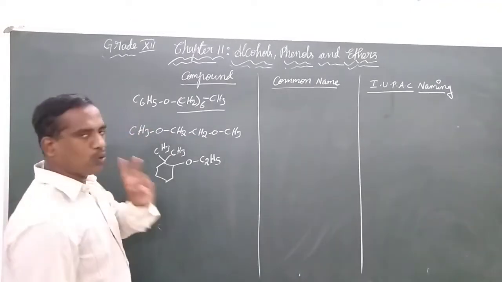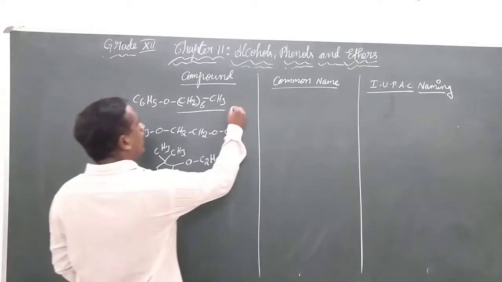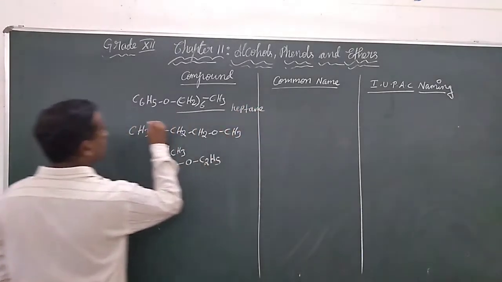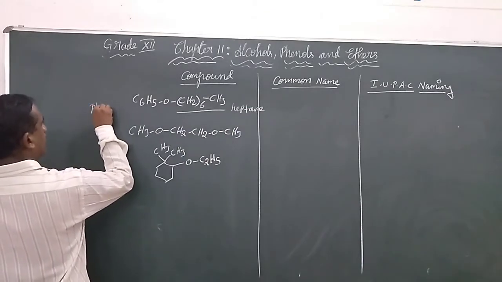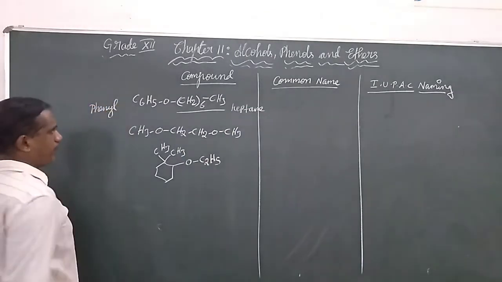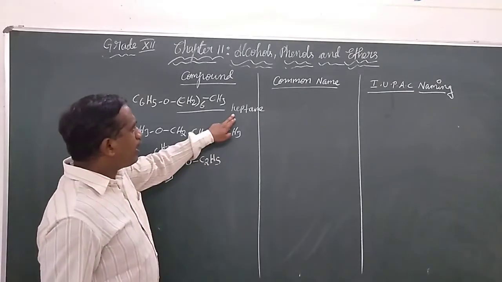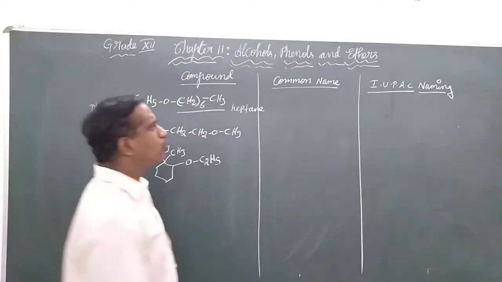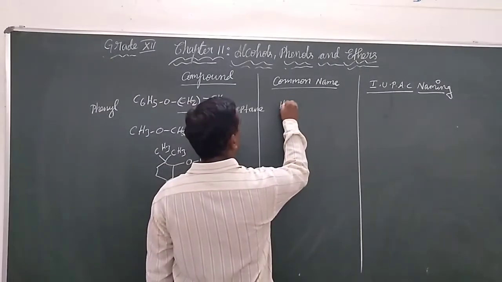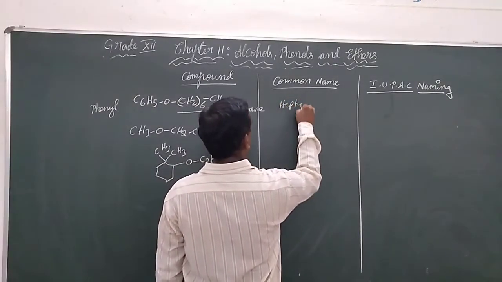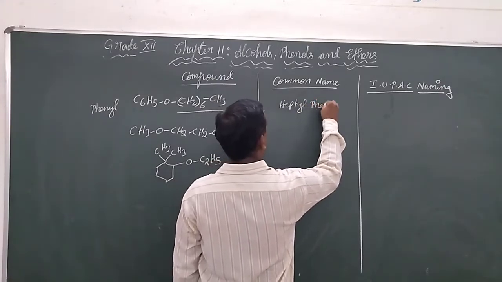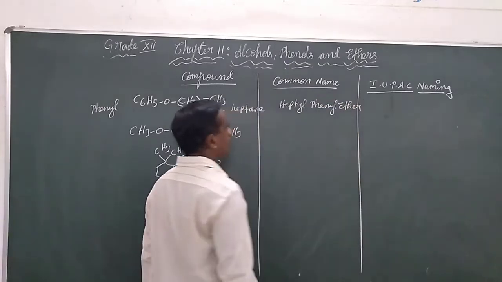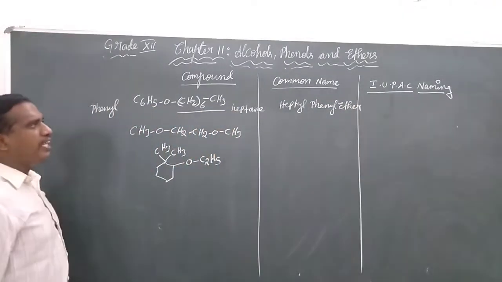Now we have 2 groups here. One is called the heptyl group, and this is called phenyl in the case of the common name. Among H and P, the H comes first. So in the common naming, we give heptyl phenyl ether.